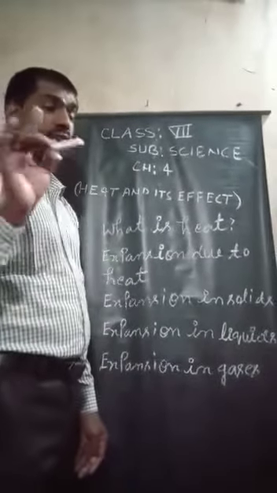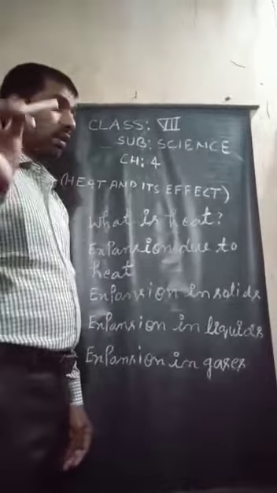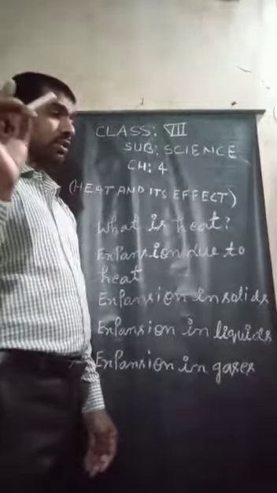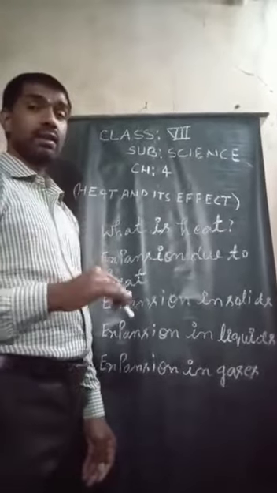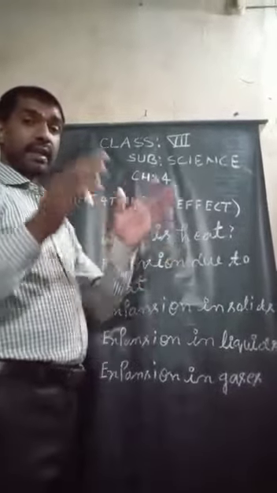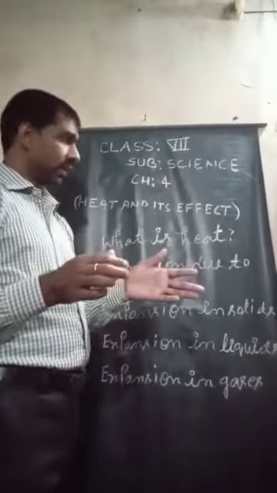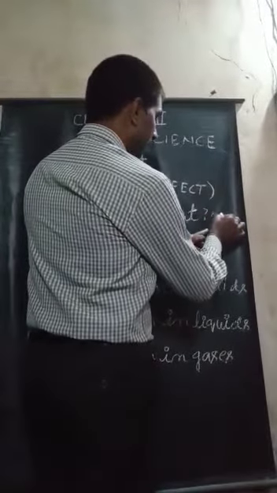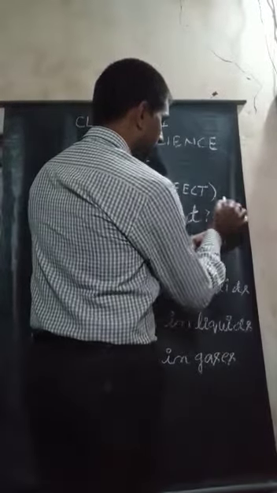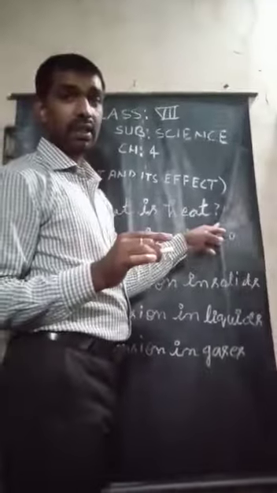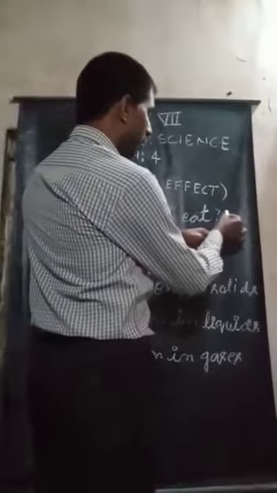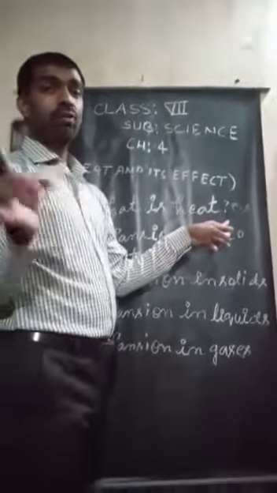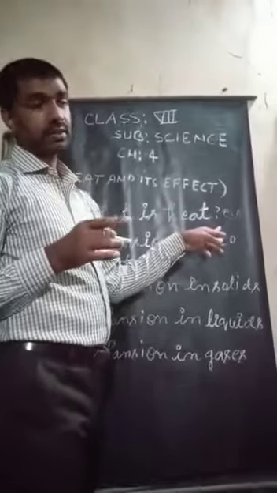Heat can be transferred from one form to another form. That means heat can be transferred from one object to another. If we have object A and object B, heat can be transferred from object A to object B.